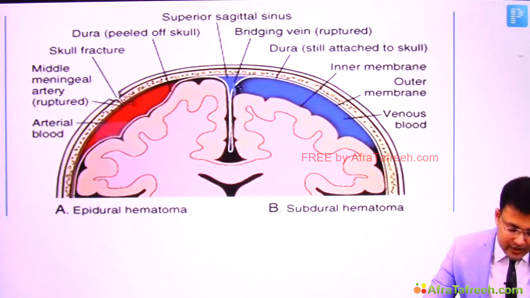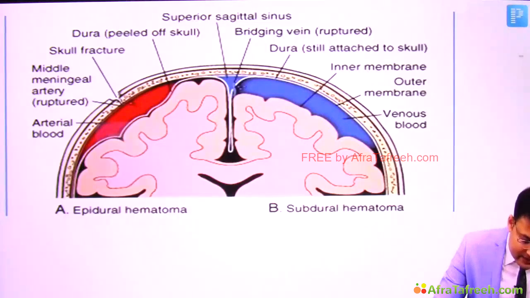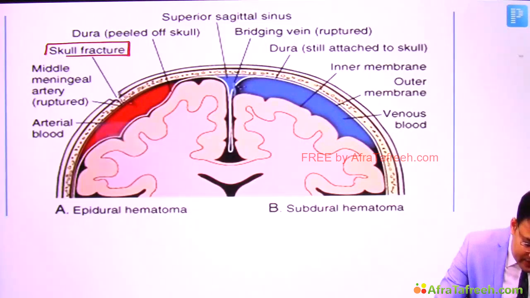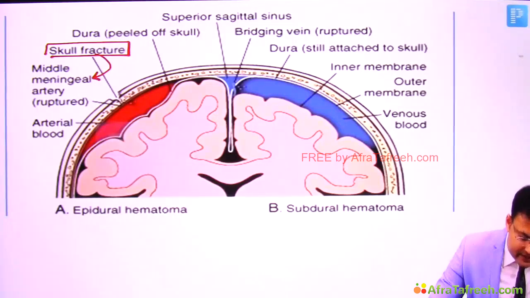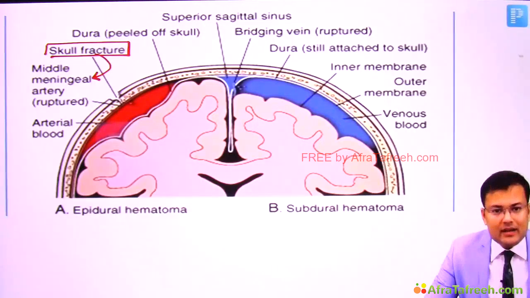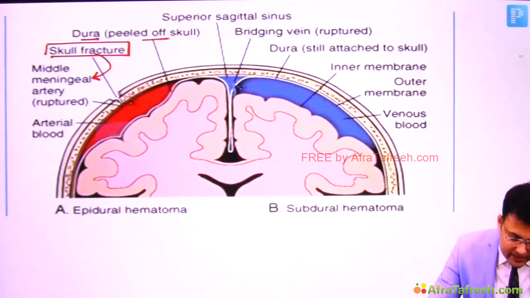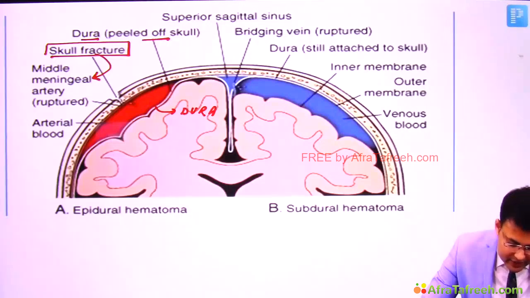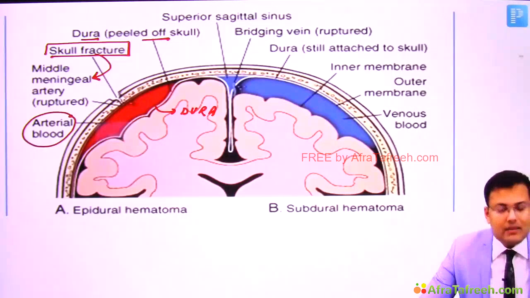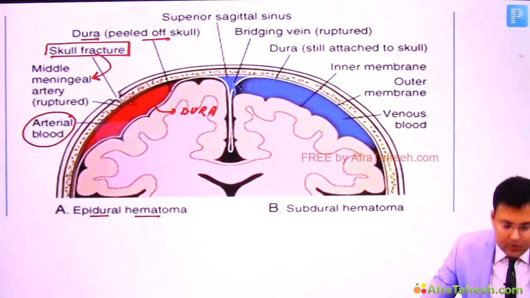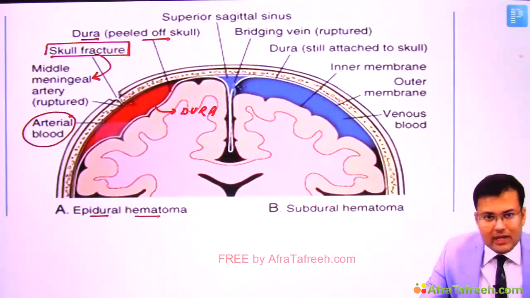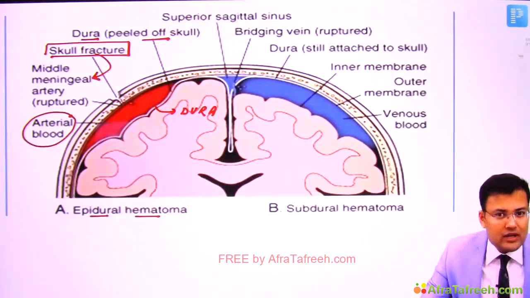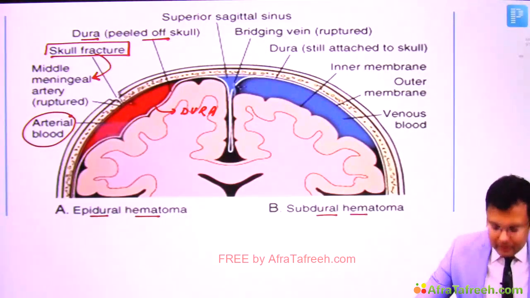Now what is SDH? Here you can see that there is skull fracture, right? And because of that there is injury to the middle meningeal artery, and you can see that dura is peeled off. So this is dura which is peeled off, and there is collection of blood. What kind? Arterial blood. So this is extradural or epidural hematoma. Epidural hematoma doesn't cross the suture line. It doesn't cross. Now see the subdural hematoma.